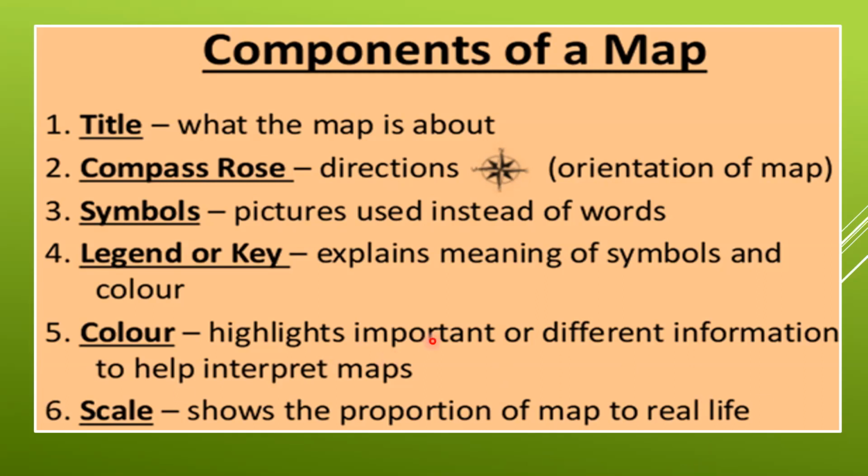Color. Highlight important or different information to interpret maps. Scale shows the proportion of the map to real life. What is scale? If we are going to put the real world on a piece of paper, we use a smaller scale, a very small, short scale.